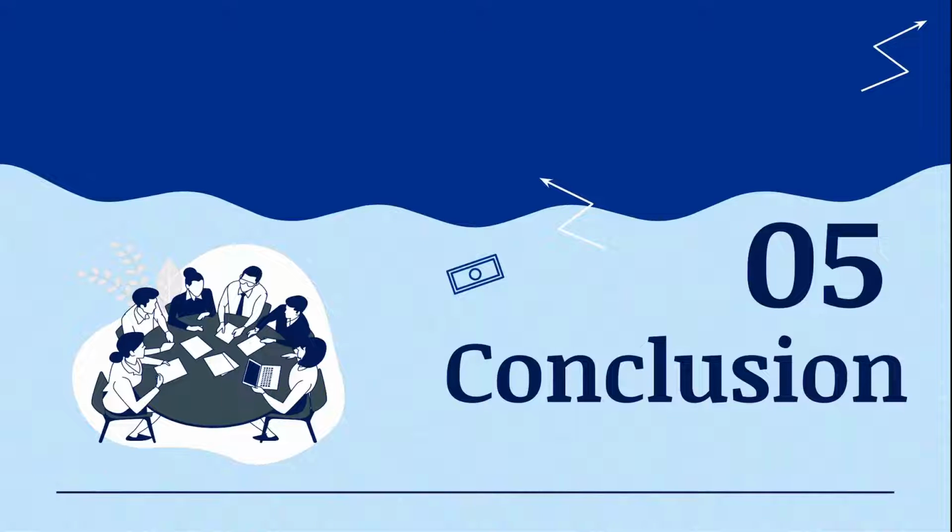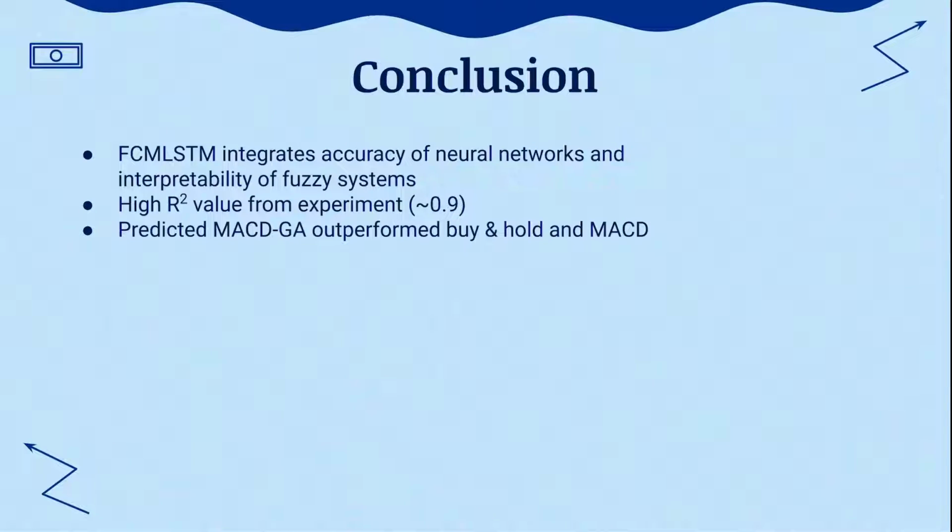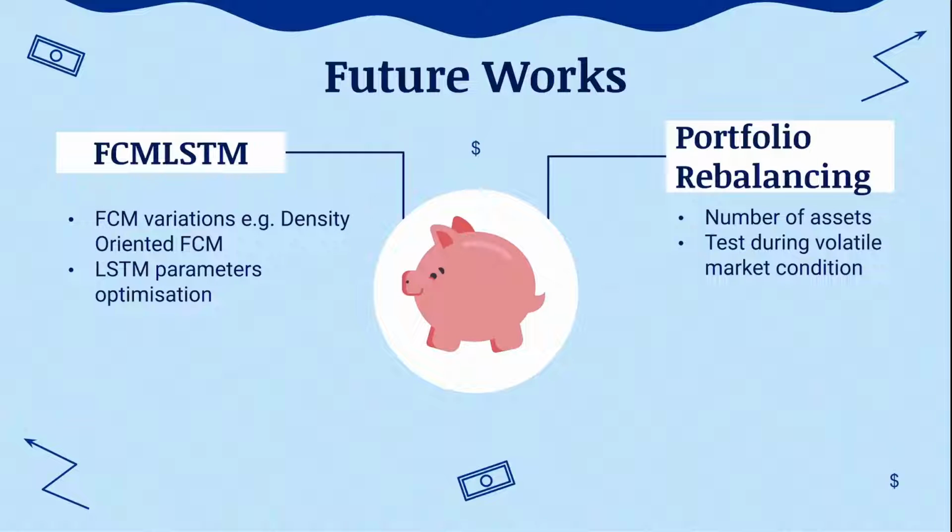Lastly, we have reached a conclusion. FCMLSTM integrates accuracy of neural networks and interpretability of fuzzy systems. From the experiment, we are able to obtain high R-square values above 0.9, which shows that it is able to predict the trend. Using FCMLSTM and genetic algorithms, we came up with the predicted MACD-GA trading strategy which outperforms buy and hold and normal MACD.